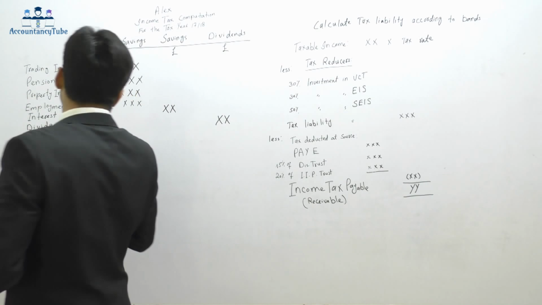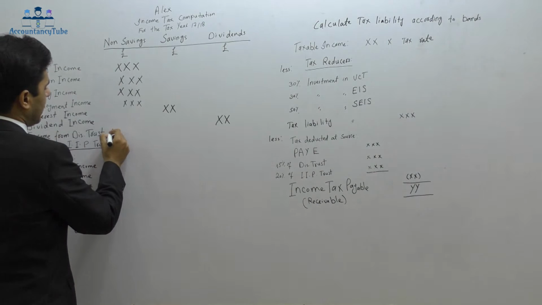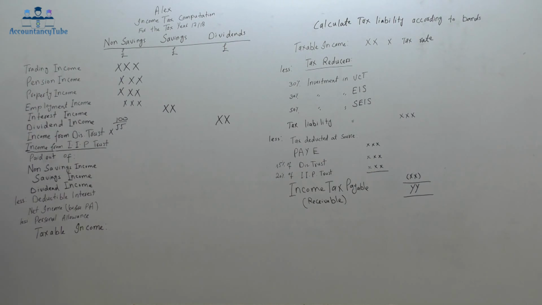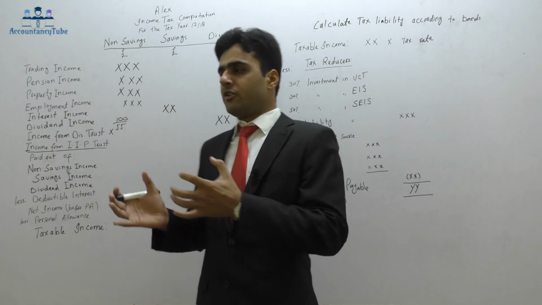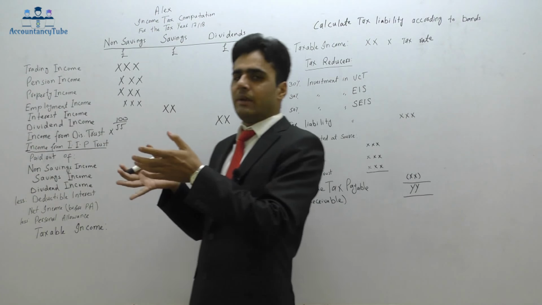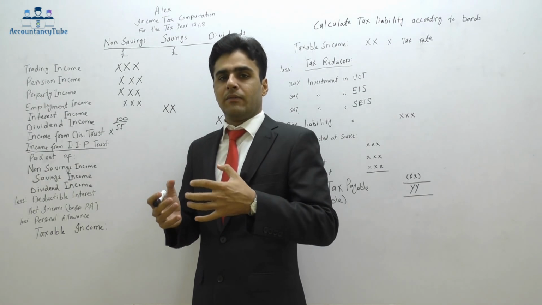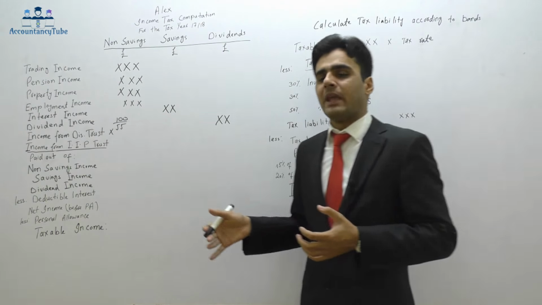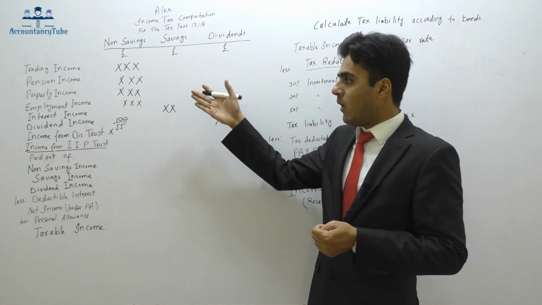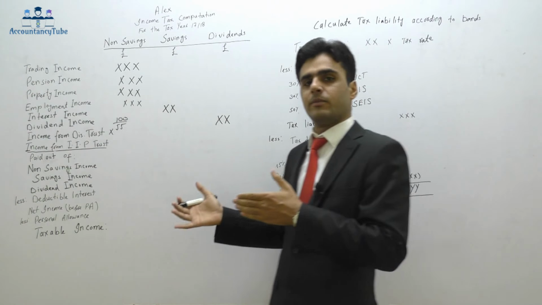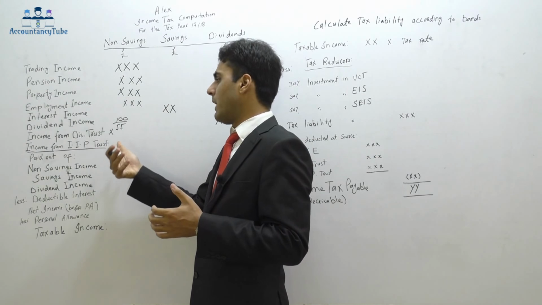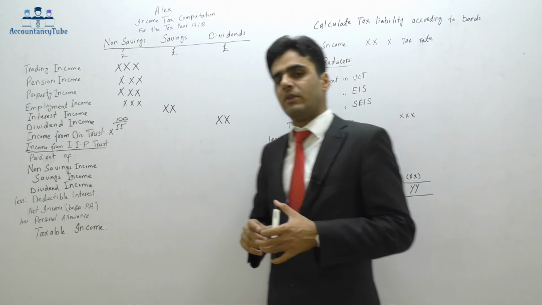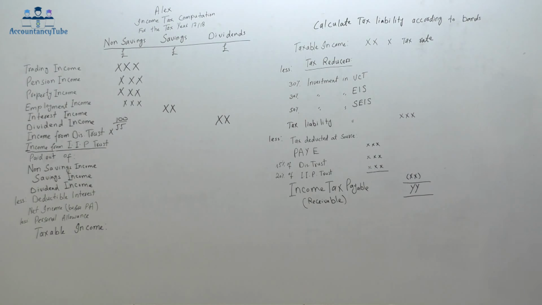So what I need to do is take the amount multiplied by 100 over 55. Why am I doing it? Because whenever I receive income from discretionary trust, 45% tax has already been deducted, so what I am receiving is 55%. However, while listing in the income tax pro forma, HMRC says you always take the gross amount. All the income you list here is the gross amount, not the net amount. That's why we have to gross it up. How can we gross it up? Whatever the net amount is, multiply it by 100 over 55, because 45% of the tax has already been deducted.